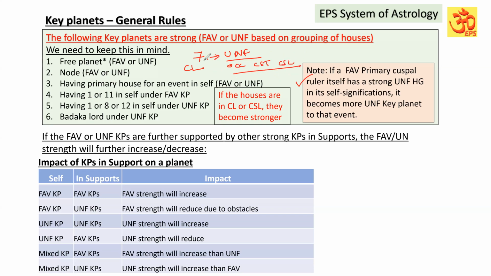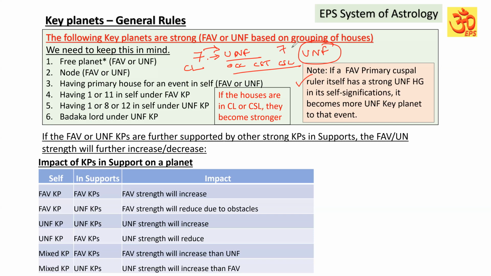It means in the remaining self-signification, it is having a grouping of unfavorable houses which is not supporting the 7th house matters. It will be grouped under unfavorable only, but there can be other planets also coming under unfavorable, but this is going to be significantly unfavorable because the 7th Lord itself is unfavorable. 7th house matters are going to face unfavorable results. So that is going to be more unfavorable.